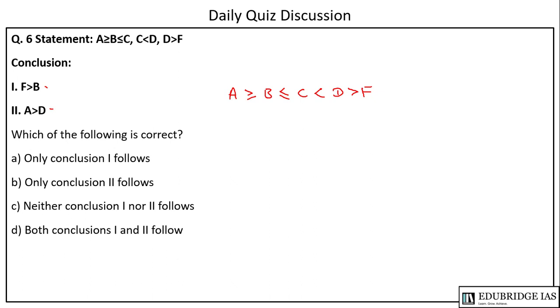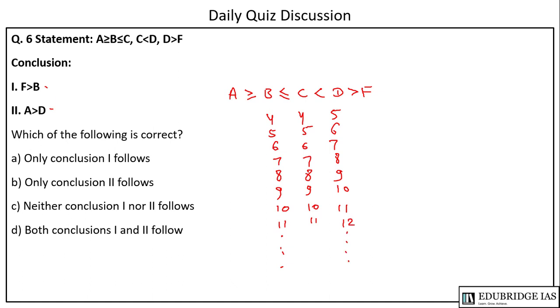Let us give some values to B: 4, 5, 6, 7, 8, 9, 10, 11, or so on. It can be anything. Where B is less than or equal to C, C can be 4, 5, 6, 7, 8, 9, 10, 11. It can be anything. But C is less than D, so D has to be 5, 6, 7, 8, 9, 10, 11, 12, or so on.